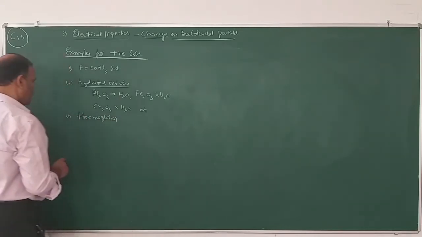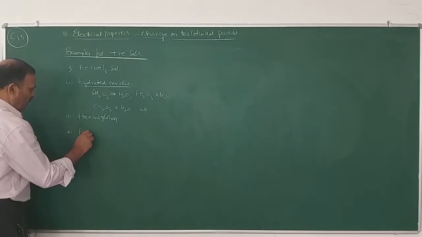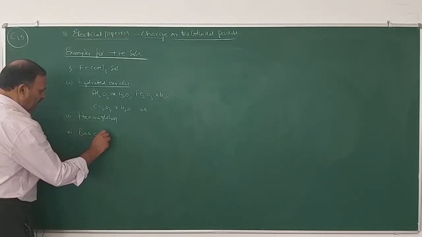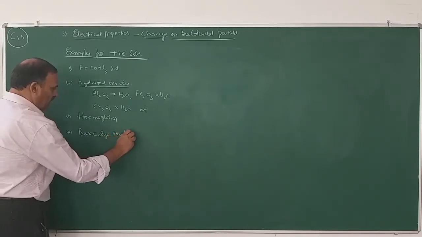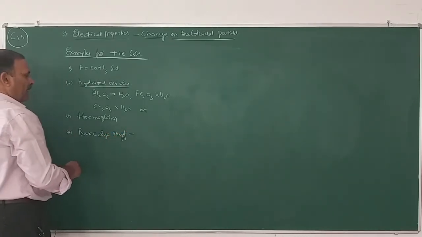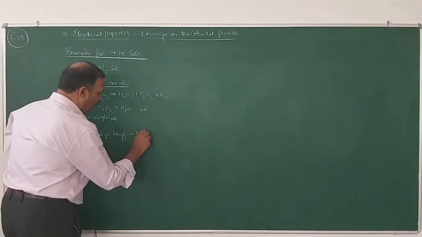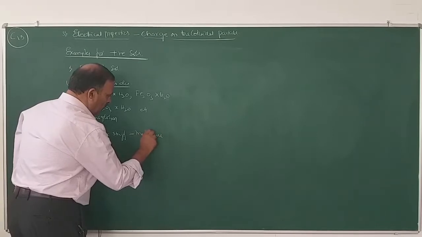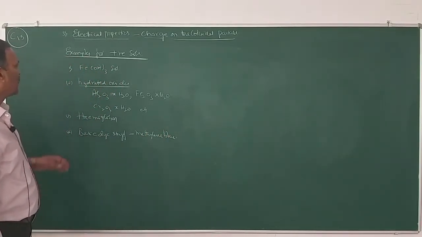It is a positive sol. And fourth one is basic dyestuffs like methylene blue, etc. These are some of the examples for positive sols.